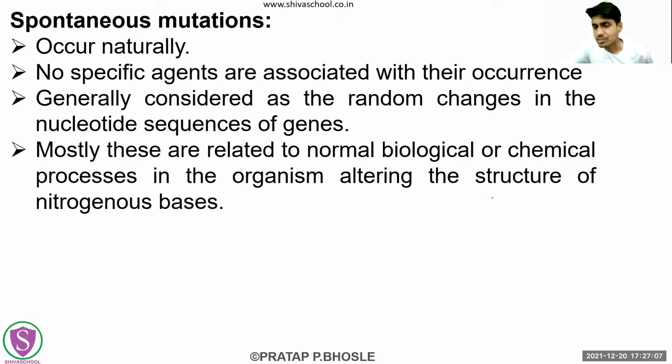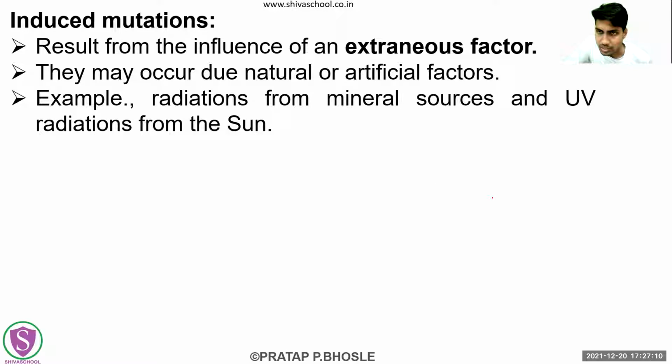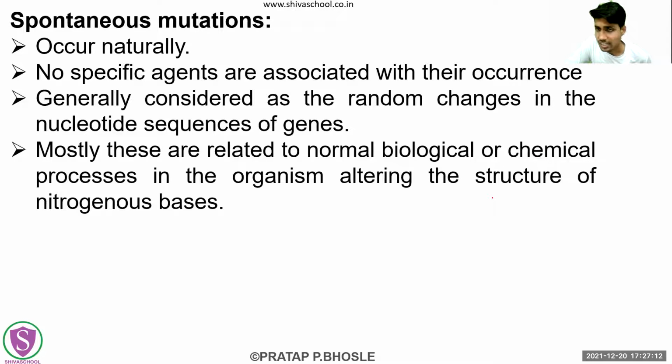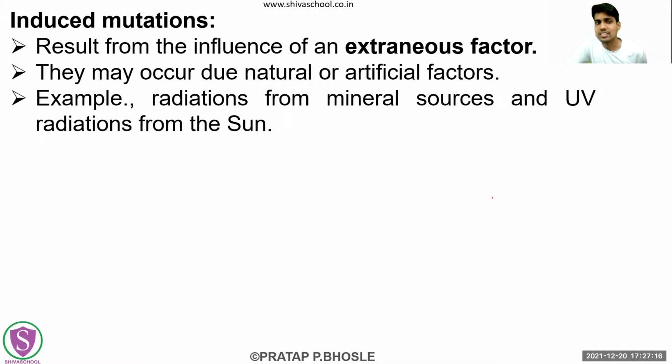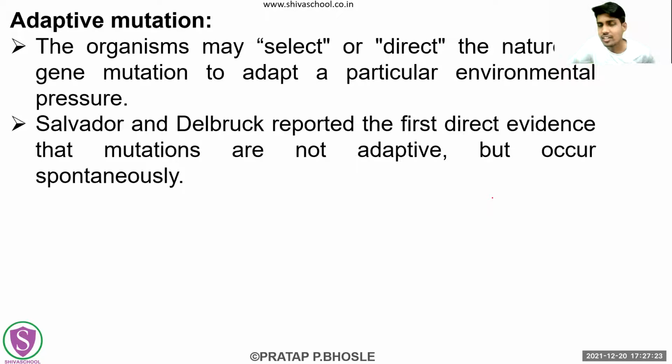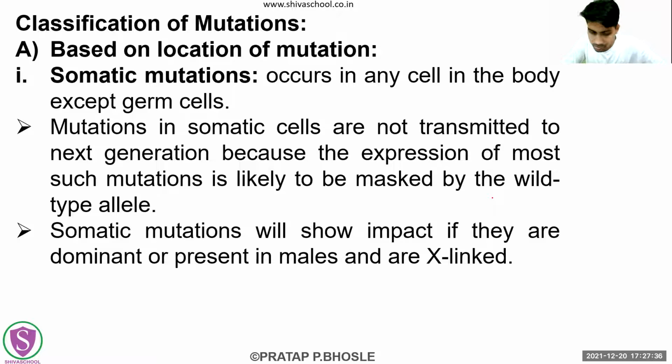Next, as we have seen, spontaneous mutation and induced mutation. Yesterday we saw this. Spontaneous mutations occur naturally, there are no specific agents associated with them, and they are kind of random. Induced mutations are induced by agents such as X-rays or UV rays. Then there were adaptive mutations, a directed nature of gene mutation to adapt to a particular environmental pressure. For that adaptation, these mutations may have developed. So we have seen this introductory part earlier.